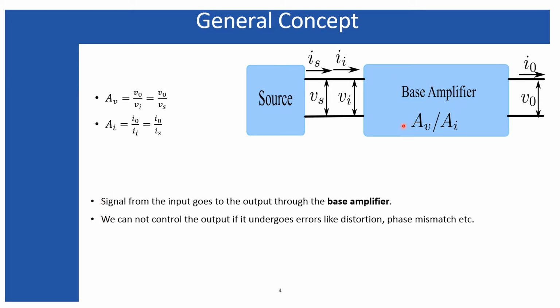As I told, without having feedback we cannot control whatever signal is being produced through this amplifier. If there is any distortion or error or phase mismatch, we cannot get that error corrected when we are having this output. So in order to make those errors or the mismatch corrected, we need a feedback system. That means we need to get part of the output back to the input system, and finally we can check the actual input with the output, and by comparing these two things we can make the system correct.